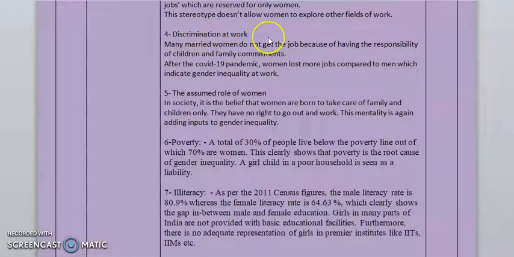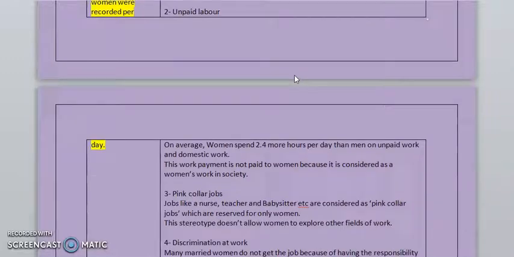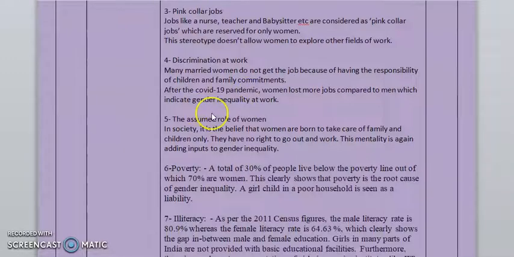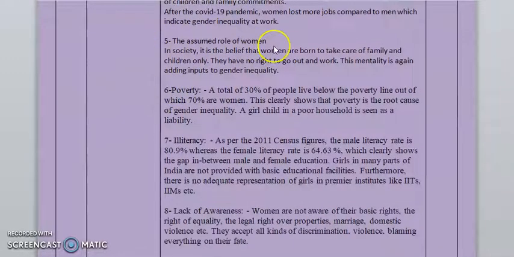Next one is discrimination at work. Many married women do not get jobs because of the responsibility of children and family commitments. After the COVID-19 pandemic, women lost more jobs compared to men, which indicates gender inequality at work also. So these are some reasons for gender inequality. Next one, the assumed role of women. In society, it is believed that women are born to take care of family and children only. They have no right to go out and work. This mentality is again adding to gender inequality.